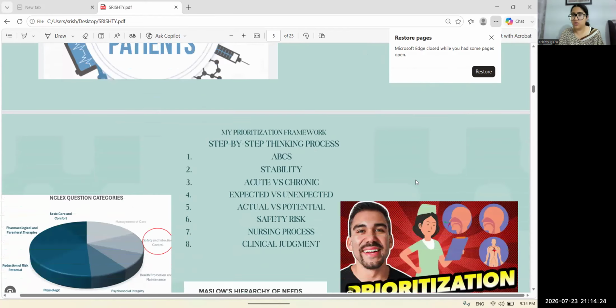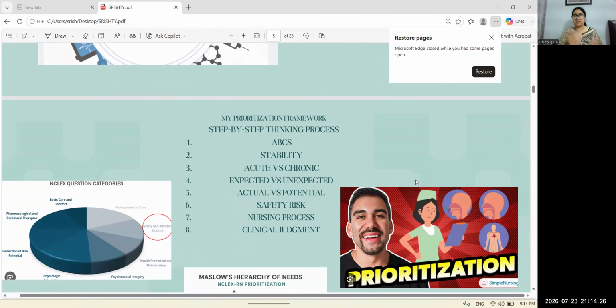So how will we do this? There is a framework, a step-by-step thinking process, which includes ABC: airway, breathing, circulation. The second one is stability: which patient is stable and which is unstable. Then we need to differentiate between acute versus chronic conditions. Next, we have to understand which signs and symptoms are expected and which findings are unexpected, and we choose unexpected findings over expected findings.